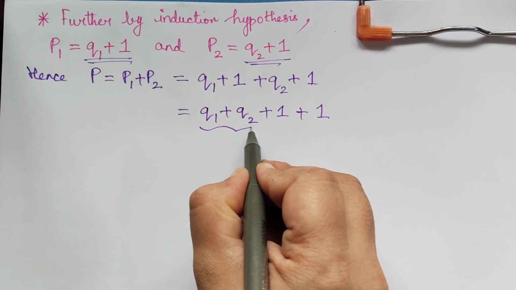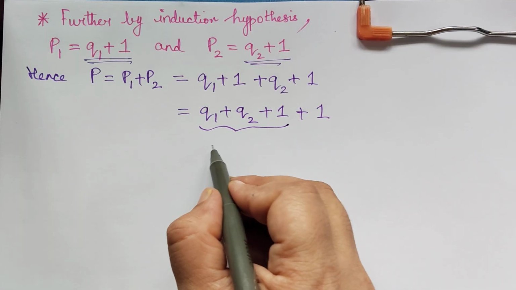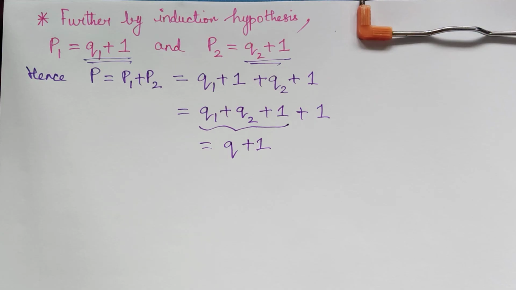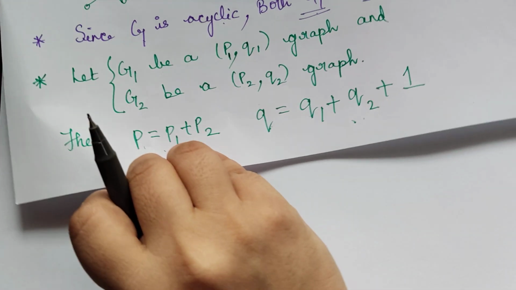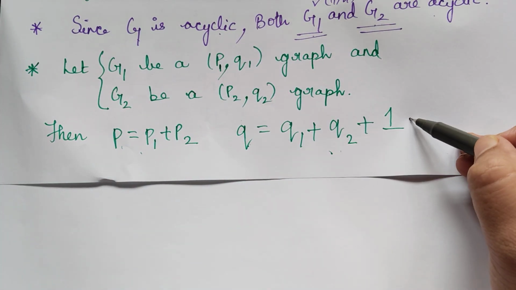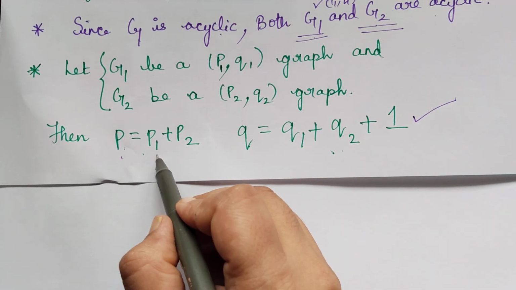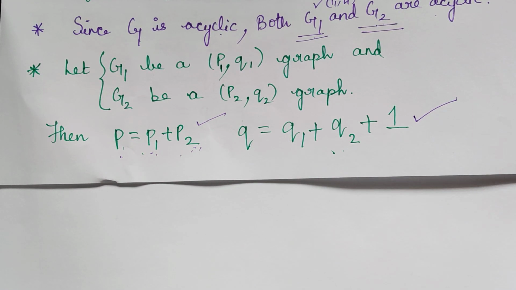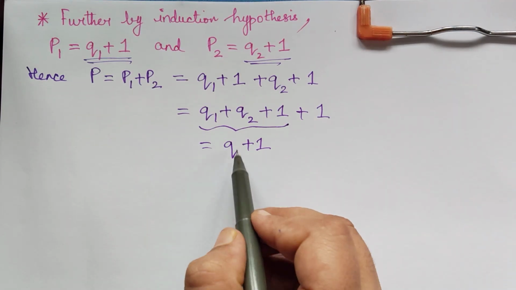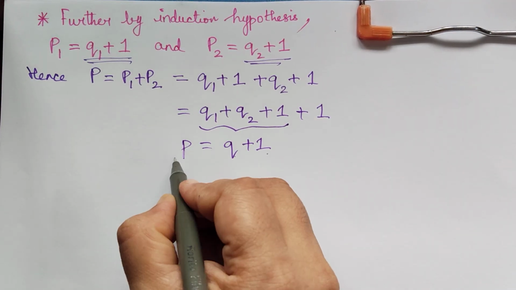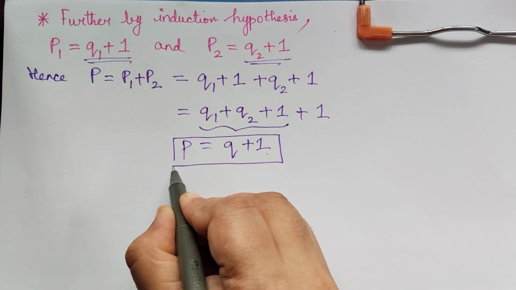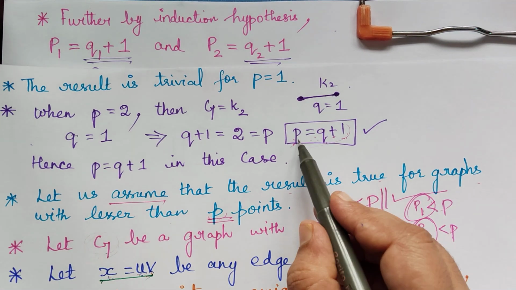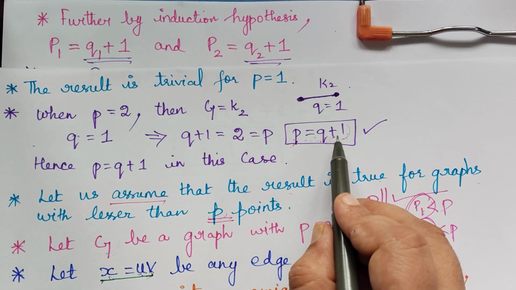Now what is this? This is equal to Q. So this is equal to Q plus 1. That is because of this that we have taken. Because Q is Q1 plus Q2 plus 1, and since P is equal to P1 plus P2, we took this, and substituting P1 and P2, we have obtained this one, that is Q plus 1. So therefore we have proved that P is equal to Q plus 1, which is what we wanted to prove.